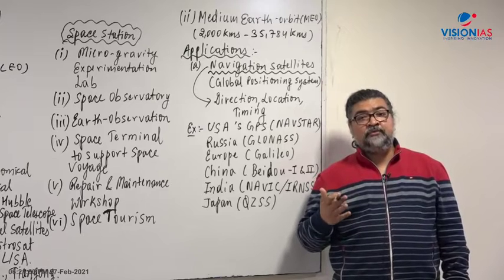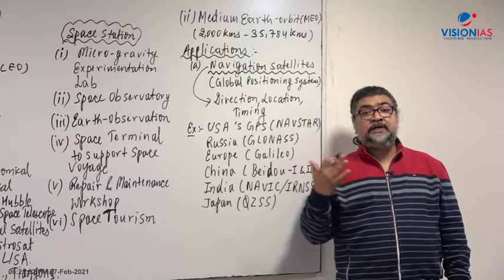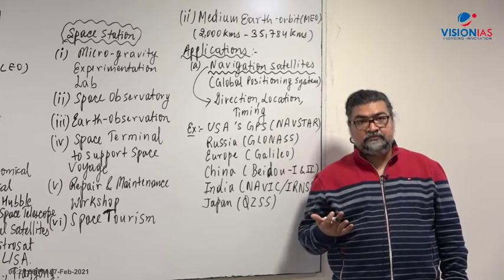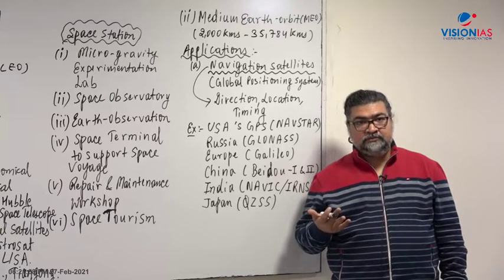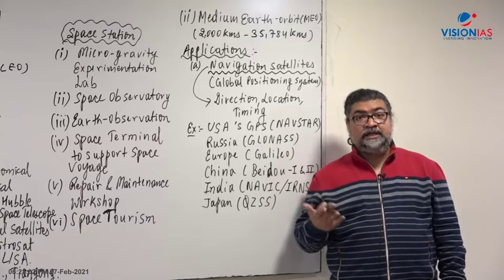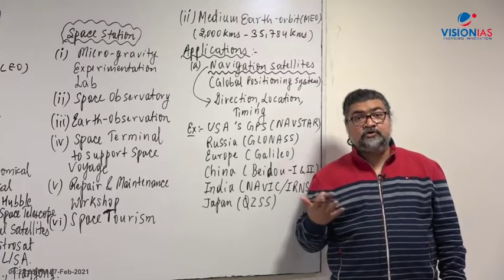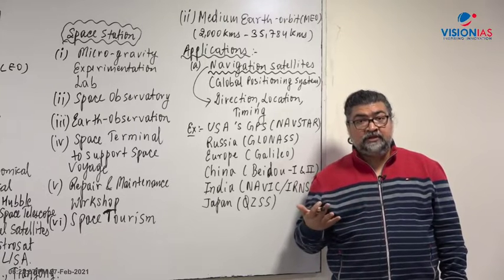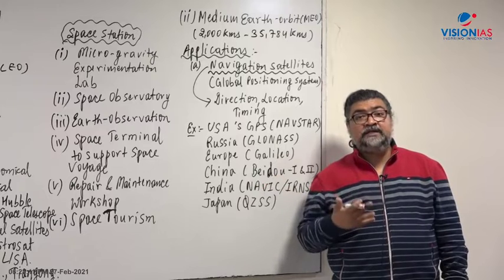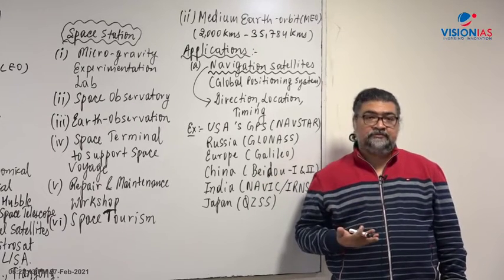At the same time, we also have restricted application of GPS, military application, where we have to use guided missiles, Agni, Prithvi, BrahMos, all those kinds of guided missile systems. They have to go to the designated target, and for that GPS is a very, very important application.